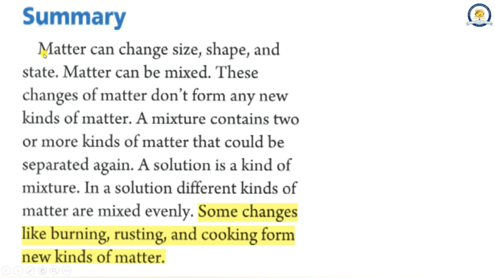Summary. Matter can change size, shape, and state. Matter can be mixed. These changes of matter don't form any new kinds of matter. A mixture contains 2 or more kinds of matter that could be separated again. A solution is a kind of mixture. In a solution, different kinds of matter are mixed evenly. Some changes like burning, rusting, and cooking form new kinds of matter.